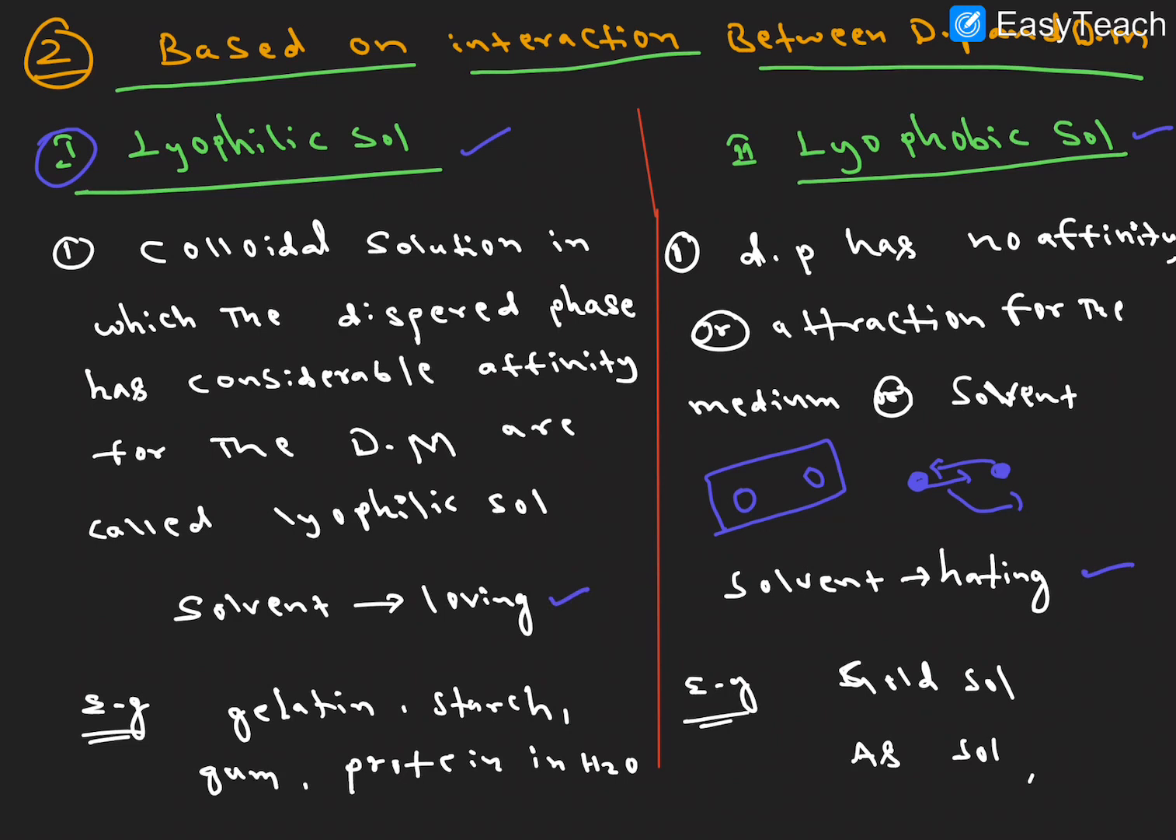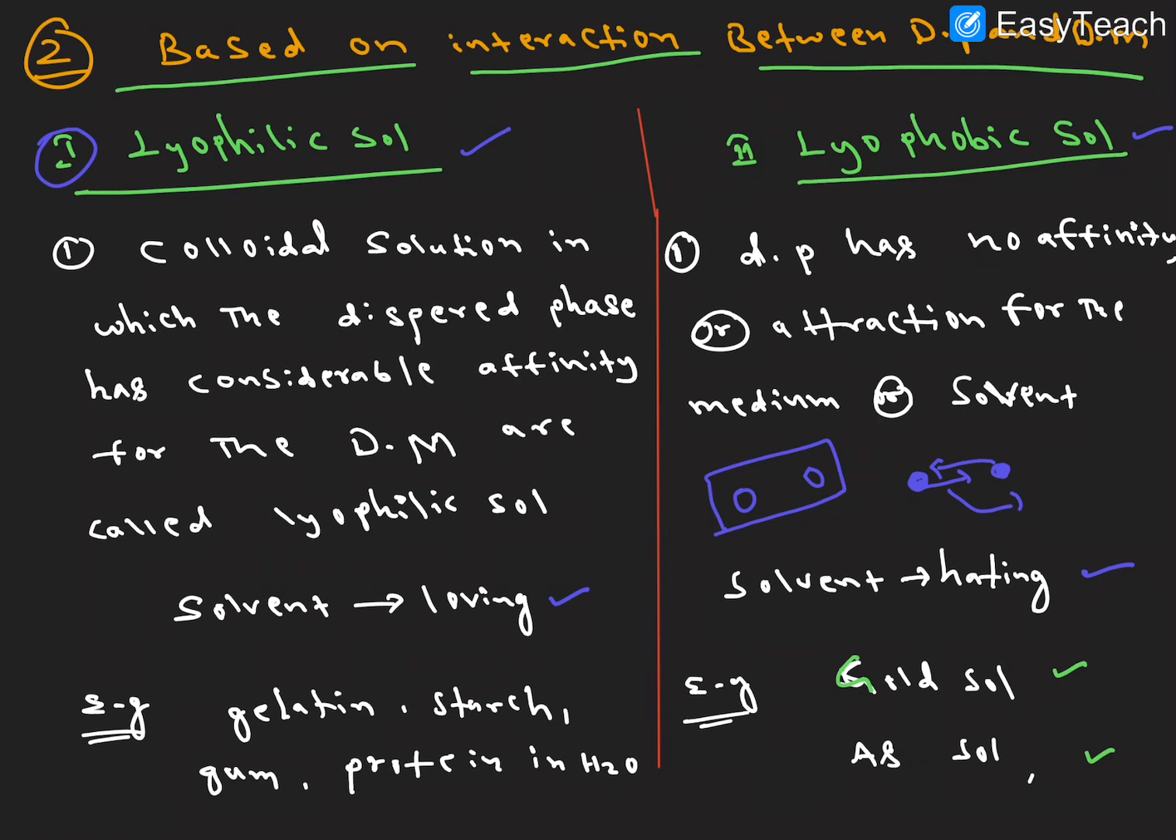You're loving, you're hating, right? The next one: examples of lyophilic are gelatin, starch, gums, or protein in H2O. And examples of lyophobic are metal sols, like the gold sol and arsenic sol. I hope it is very clear.